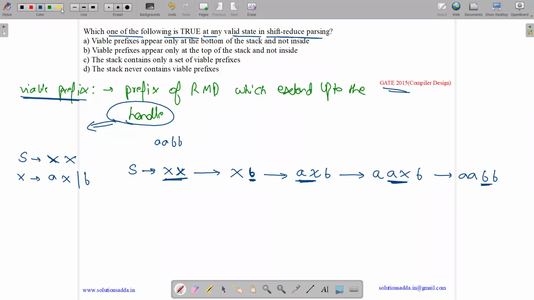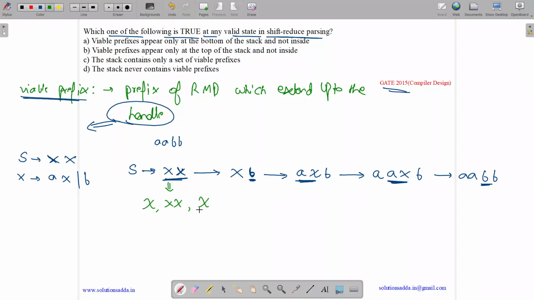So how can we go back? We can go back by replacing B by X, AX by X, AX by X, B by X and XX by S. So all these underlined things are handles. And what are the prefixes of handles? This will have prefix X, XX or null.